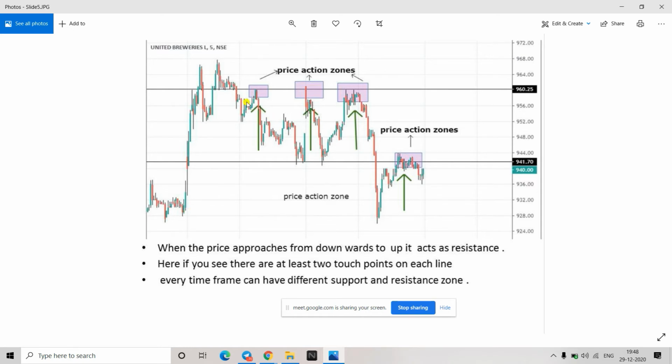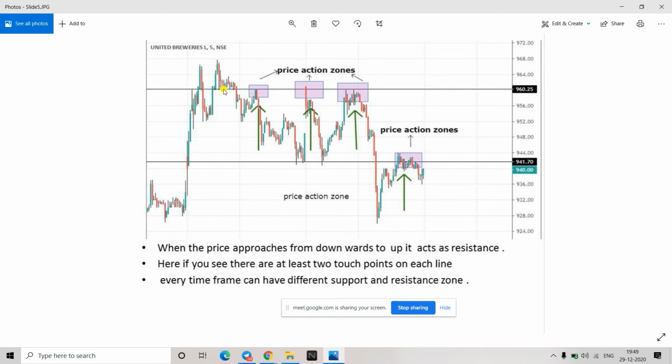So coming back to what I was explaining, here I have drawn again a horizontal line. Price was going up, and you see at the same level price is halting and coming down. It has reached here, it has come down. It has reached here, it has come down. In this area it has gone above it, but it is not able to sustain.